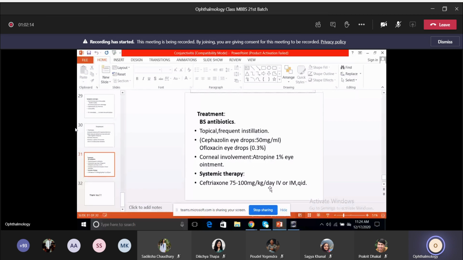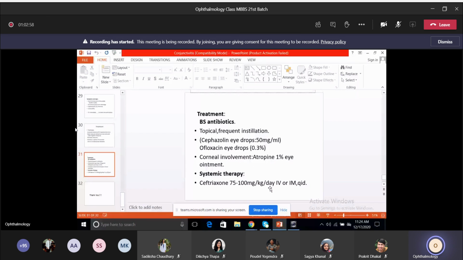So ofloxacin drops, and then if the cornea is involved in the form of SPKs, various types of keratitis, then atropine has to be given because that causes pain. So atropine will relieve the pain. Atropine 1% eye ointment is usually used in small children. And systemic therapy is also very important in these neonates. So usually we go for ceftriaxone 75 to 100 mg per kg per day, IV or IM, usually IM, for around 3 to 4 days or at least 3 days. Okay, so systemic therapy also is important for cases of ophthalmia neonatorum.